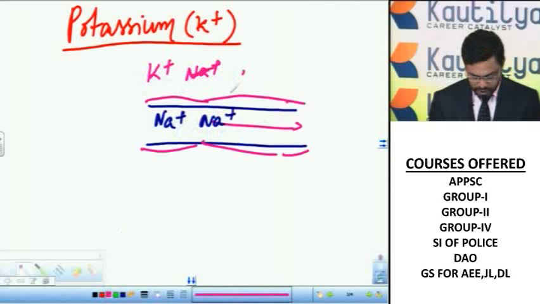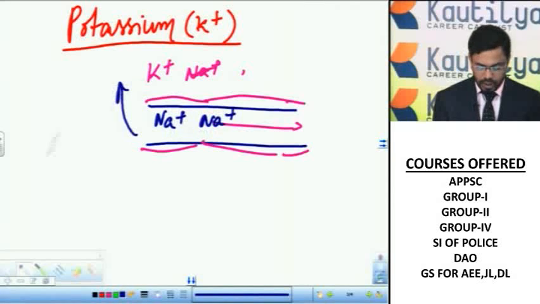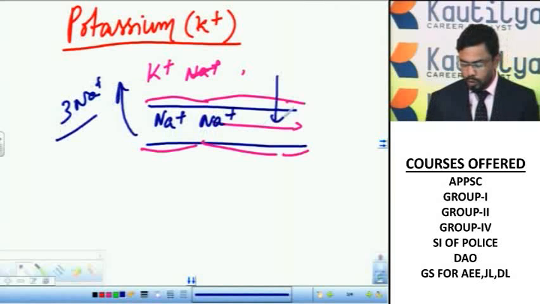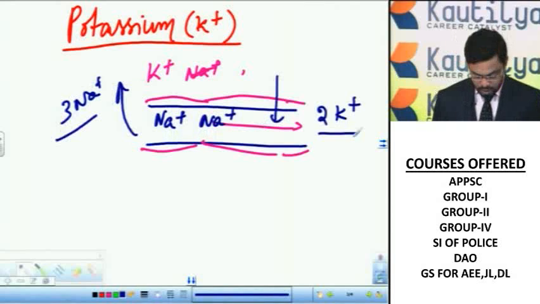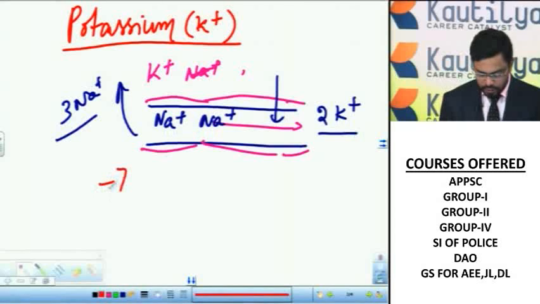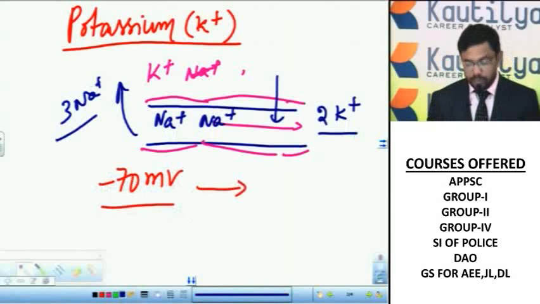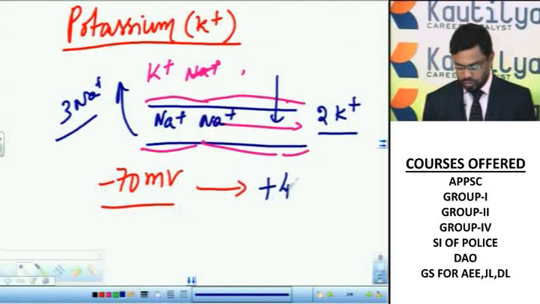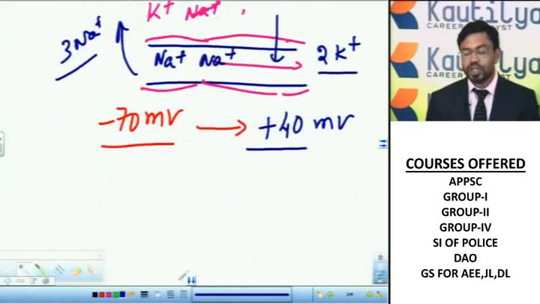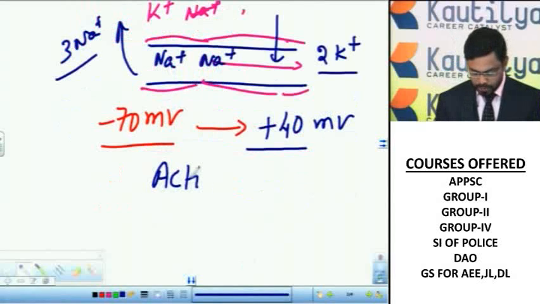For every exit of 3 sodium ions, there is an entry of 2 potassium ions, thereby creating a potential gradient. So the resting potential, which is minus 70 millivolts, is transformed to a positive potential difference of plus 40 millivolts. This is called the action potential, and it allows the nerve impulse to move forward.